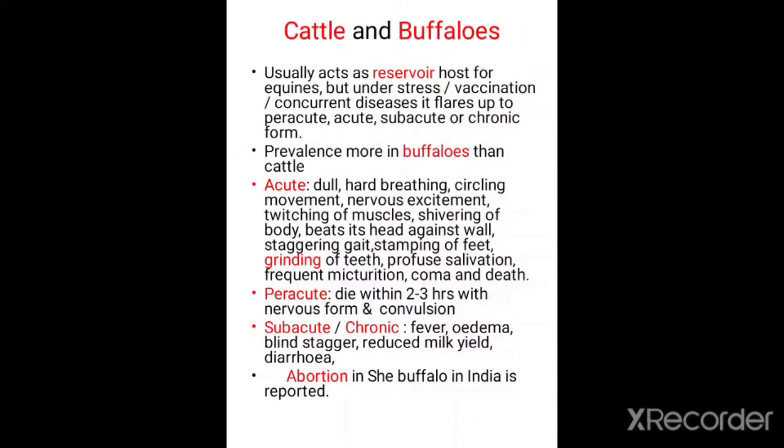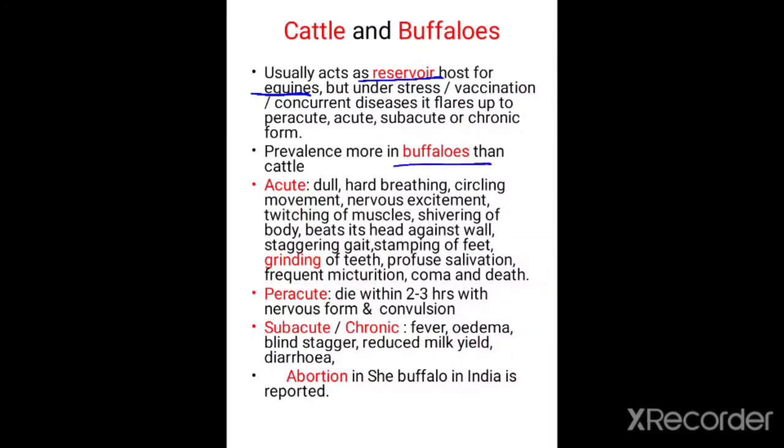And now let us come to cattle and buffaloes. What is the case of trypanosomosis? Usually, cattle and buffalo act as reservoir hosts for the equine trypanosomosis. And there are also pre-acute to acute, subacute or chronic forms, and prevalence is more in buffaloes than in cattle.